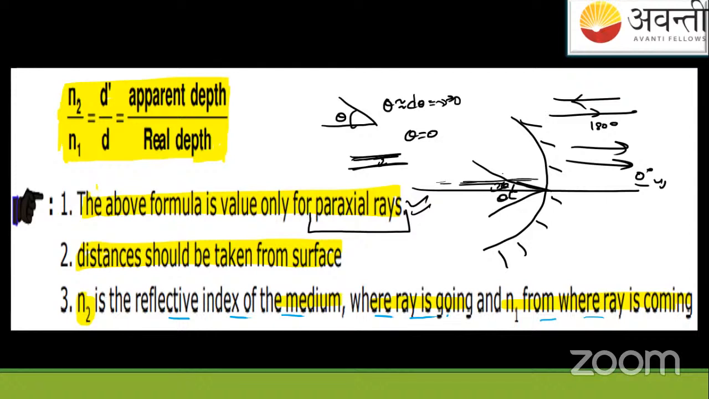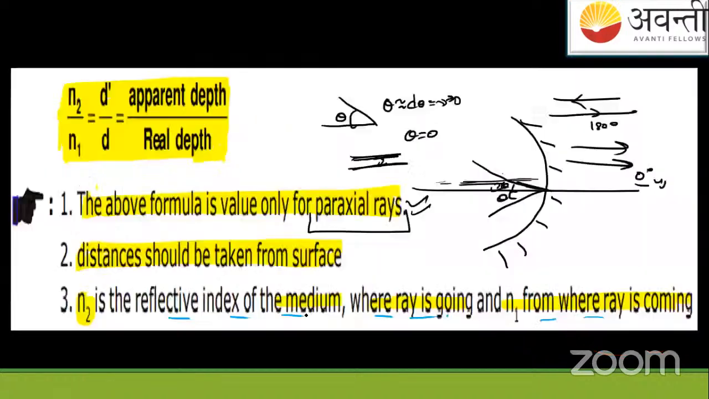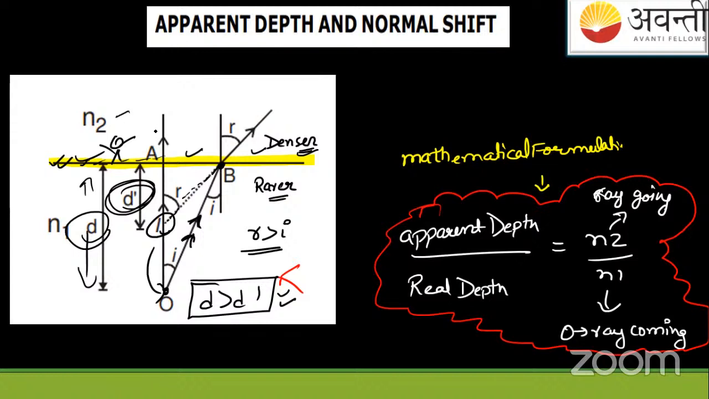Distance should be taken from the surface. This is the second important point for this topic, which I've already highlighted; the surface is in yellow color. Distances should be measured, whether the depth or the height. We have seen the question also. N2 is the refractive index of the medium where the ray is going, and N1 is where the ray is coming from, where the object is. Because the object is there, the rays will be coming.